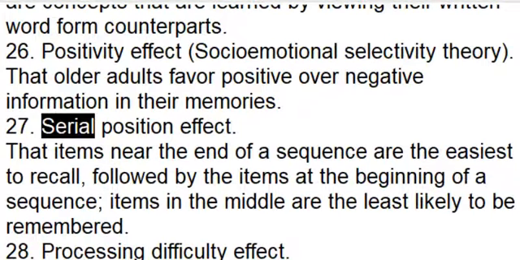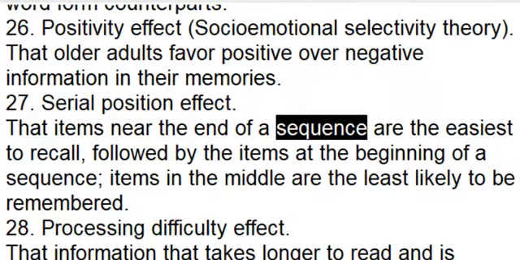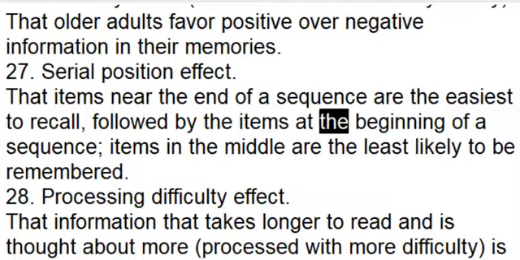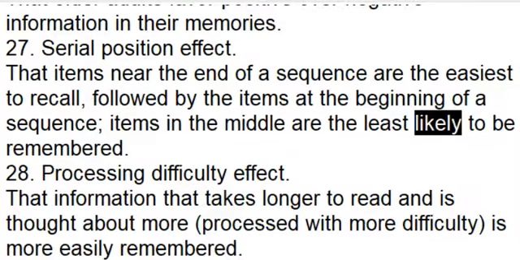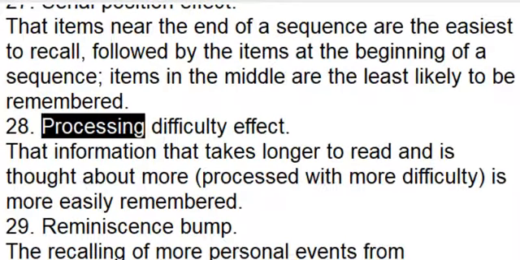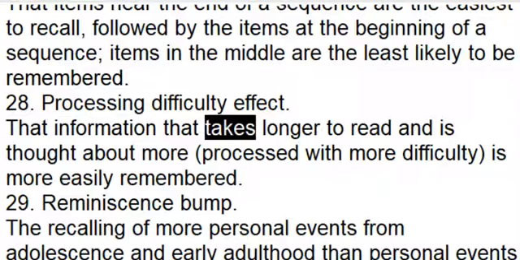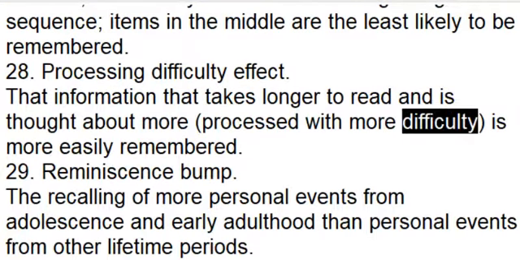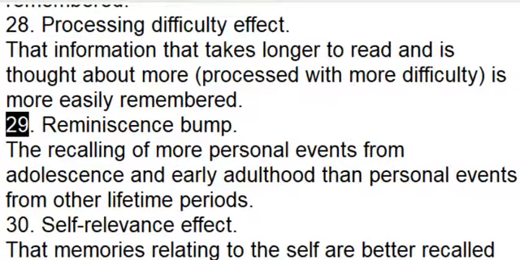27. Serial position effect. That items near the end of a sequence are the easiest to recall, followed by the items at the beginning of a sequence. Items in the middle are the least likely to be remembered. 28. Processing difficulty effect. That information that takes longer to read and is thought about more, processed with more difficulty, is more easily remembered. 29.